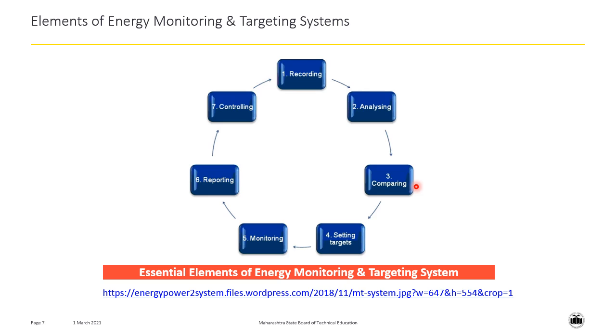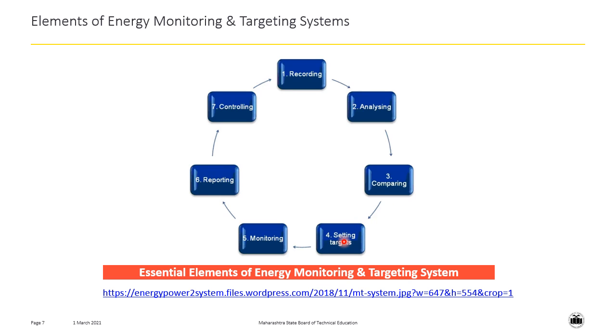But the standard says that we should only require 80 units of electricity. So here we are actually comparing our actual energy usage, that is 100 electrical units, with the standard or benchmark energy usage, that is only 80 units.